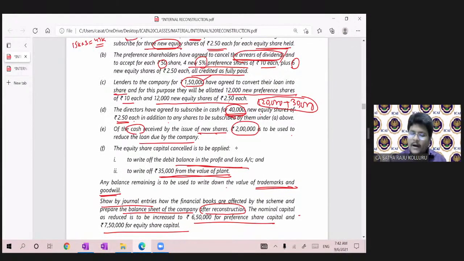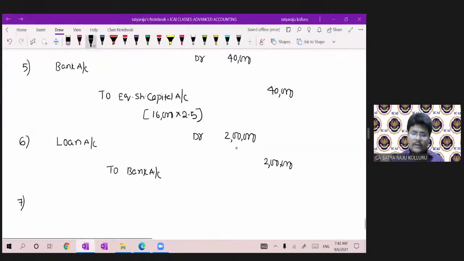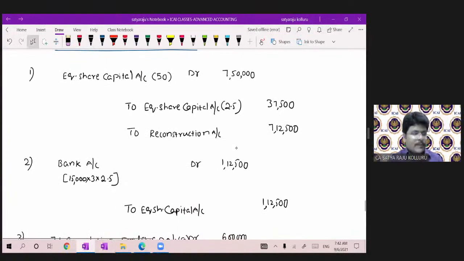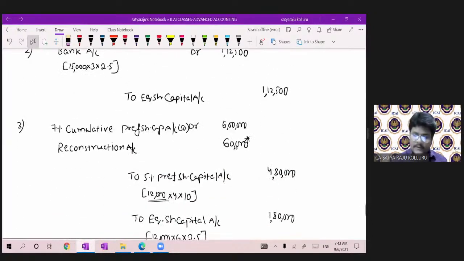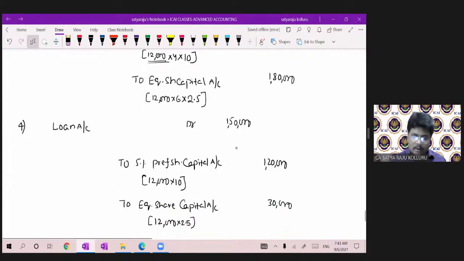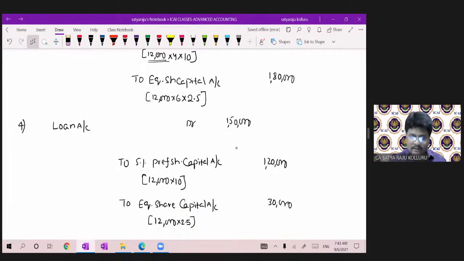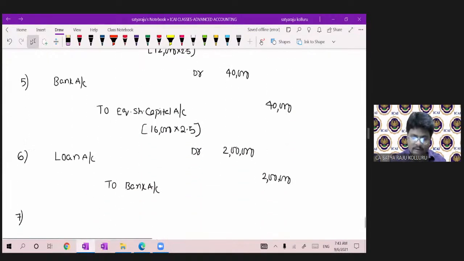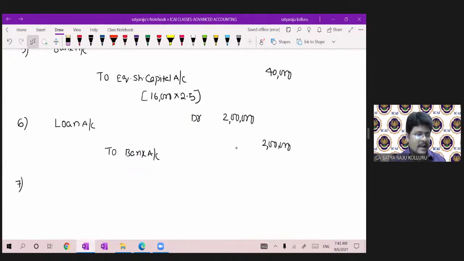Okay. Now, before doing all such things, first let me do one thing, guys. Please all of you find out the balance in the reconstruction account. Balance in the reconstruction account: in the first entry 7,12,500, plus in the third entry minus 60,000. There is no reconstruction balance in the fourth entry. Fifth entry, there is no reconstruction. Sixth entry, there is no reconstruction. The balance in reconstruction was 6,52,500. So reconstruction account debit.